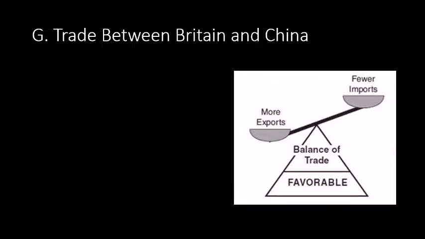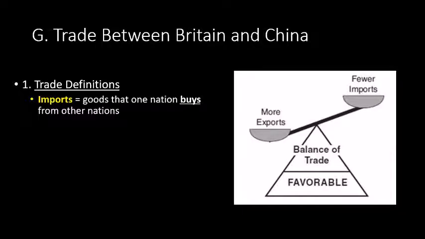So I want to really quickly remind us about a few key trade definitions. I think we know by now what imports are, but just in case we don't, imports, guys, are goods that one nation buys from other nations. So if I am the United States, we import a lot of goods from other countries. For instance, we import automobiles from Japan. Japan, like Toyota and Mitsubishi, they sell automobiles in the United States. So those are imports that we buy.